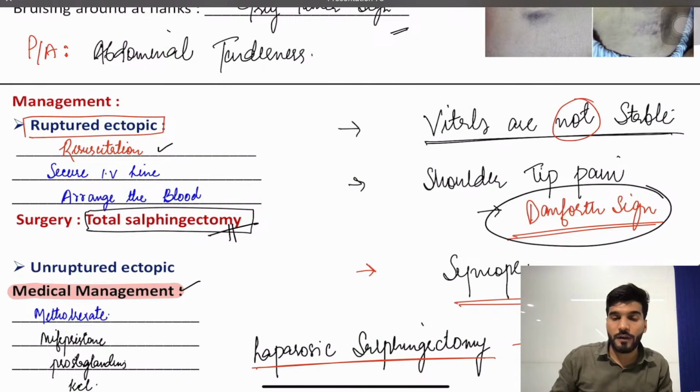Less than 5,000 international units of beta HCG, you go with the medical management. More than that, we go with the surgical management. Remember, there is only one management for the ruptured ectopic pregnancy, that is total salpingectomy. Vitals are stable, go with the laparoscopy plus laparotomy based upon that. But if vitals are not stable, you go only with the laparotomy salpingectomy, because laparoscopy will further decrease more cardiac output and further the patient can go into the shock, severe symptoms.